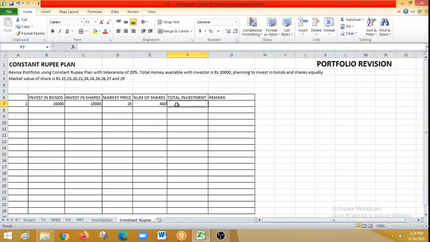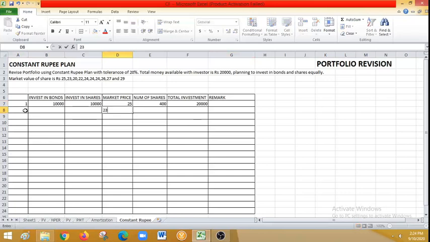So what is the total investment? What is invested in bonds and what is invested in shares: 20,000. So there is no remark. I will explain when I am going to change. Second, again here I will first fill in the market price. So what is the second market price?